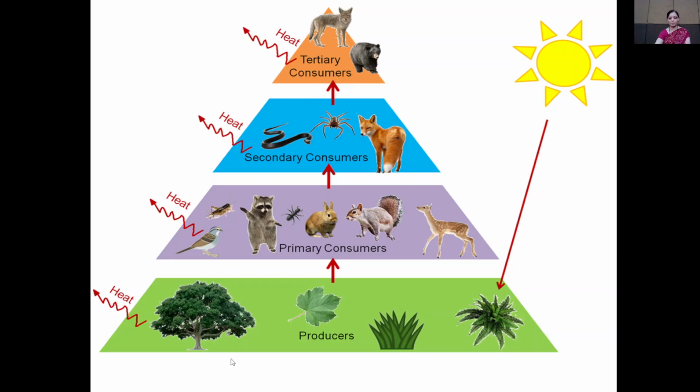Energy is transferred from the sun to producers, from producers to primary consumer, from primary consumer to secondary consumer, and from secondary consumer to tertiary consumer, and loss of energy in the form of heat takes place. So this is the diagrammatic representation of the energy flow.